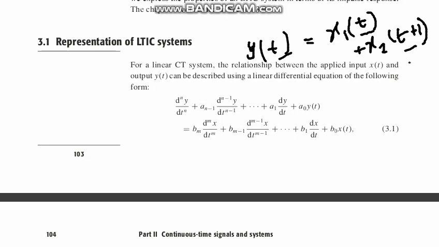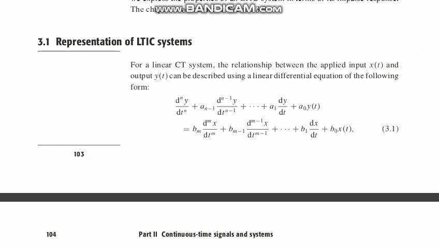But if you add a constant here that will not change in the course of time, then it will be a time invariant system. I have just given you an example. Don't think all will be like that.